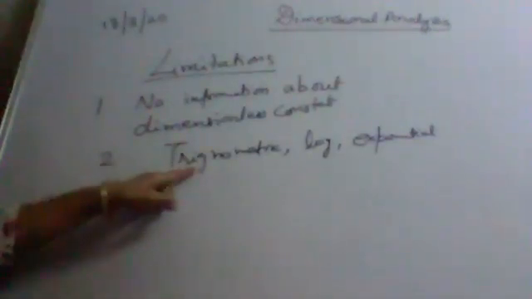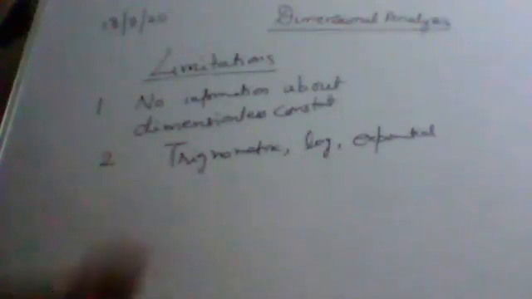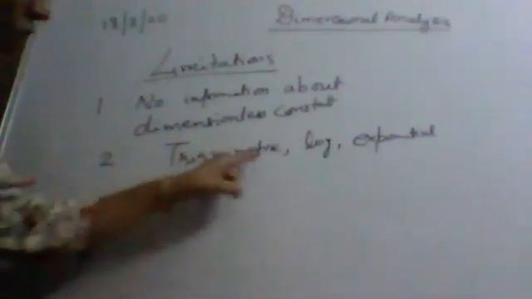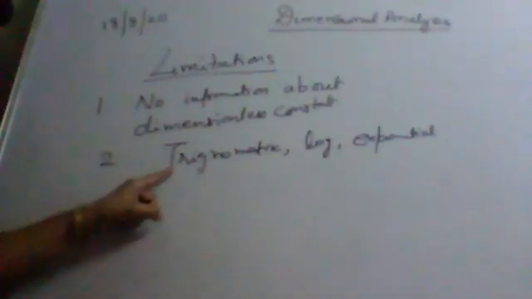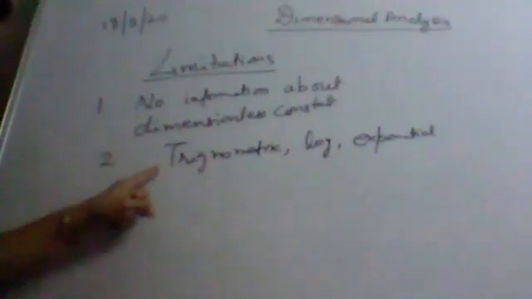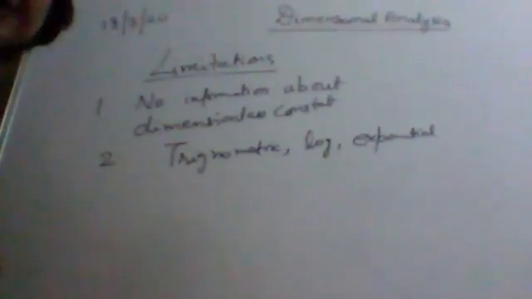So while deriving the formula, if these terms are coming, it would be very difficult to derive that formula. Because all these are dimensionless.